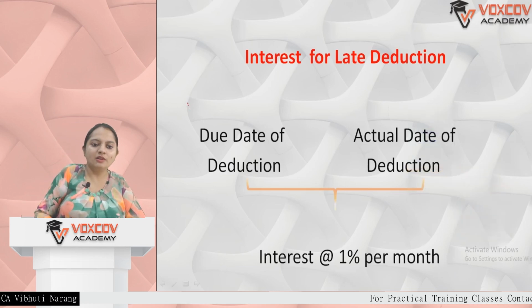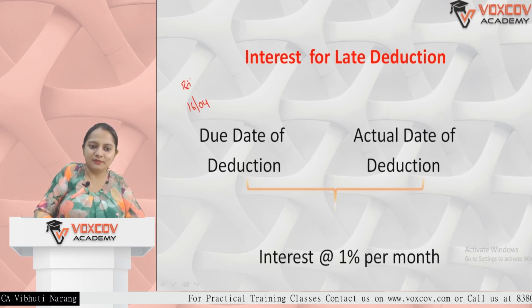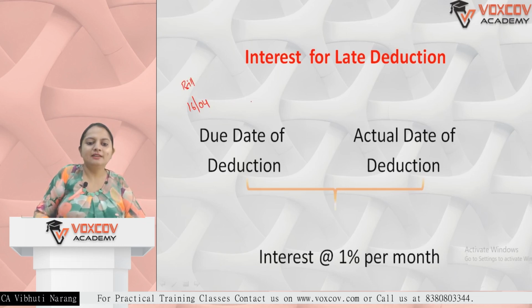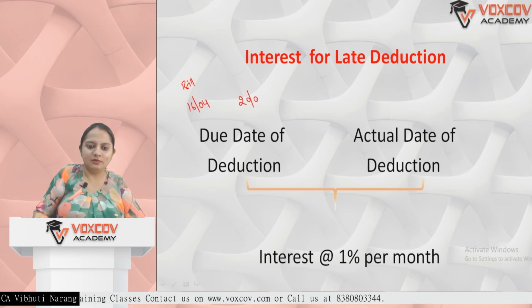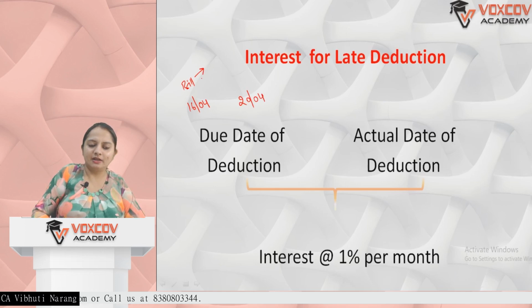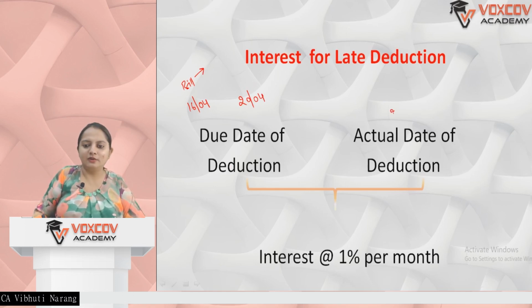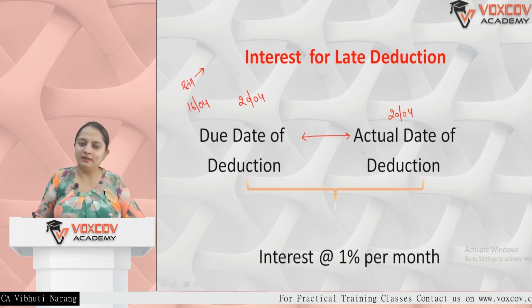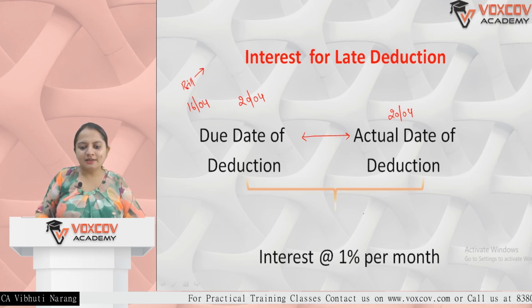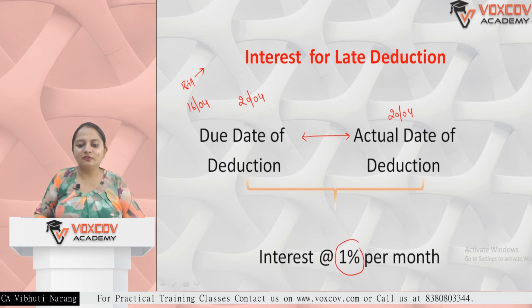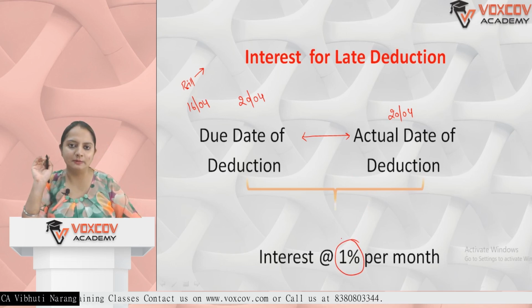Let's suppose on 16th of April the bill was generated and the payment was made on 20th of April. Ideally, TDS should be deducted on the bill date, but TDS was deducted late on 20th of April. So there is a delay of 4 days in deduction. At that time interest at the rate of 1% per month will be levied.